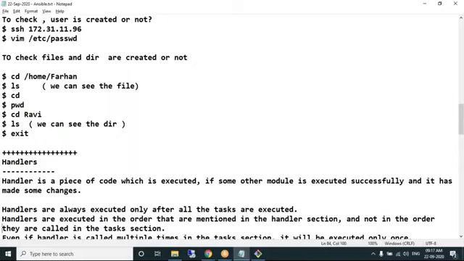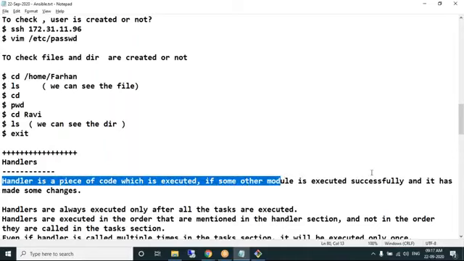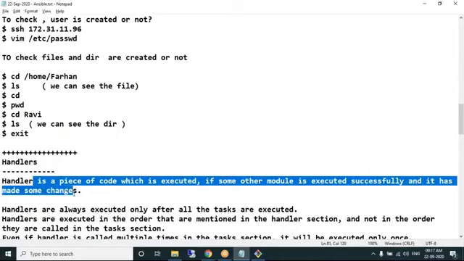A handler is a piece of code that gets executed if some other module is executed successfully and made some changes. Handler will execute if some other module is successful. Upon successful execution, if module 1 is successful, then only module 2's handler will execute.